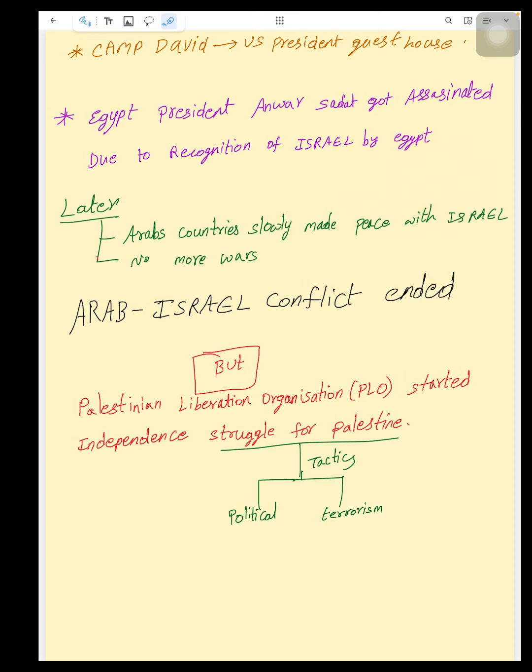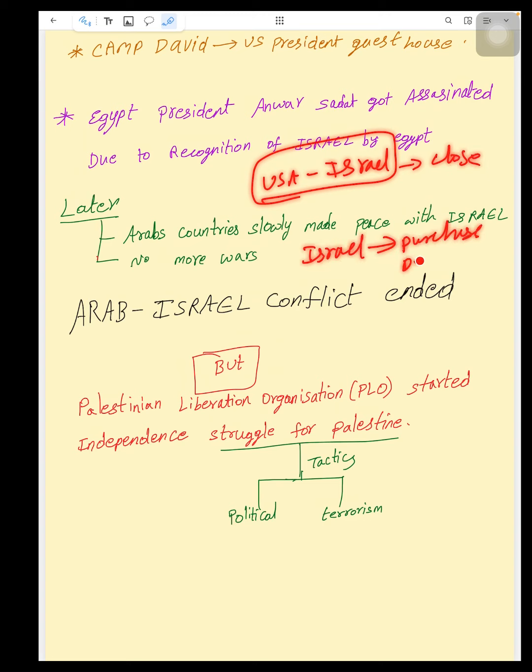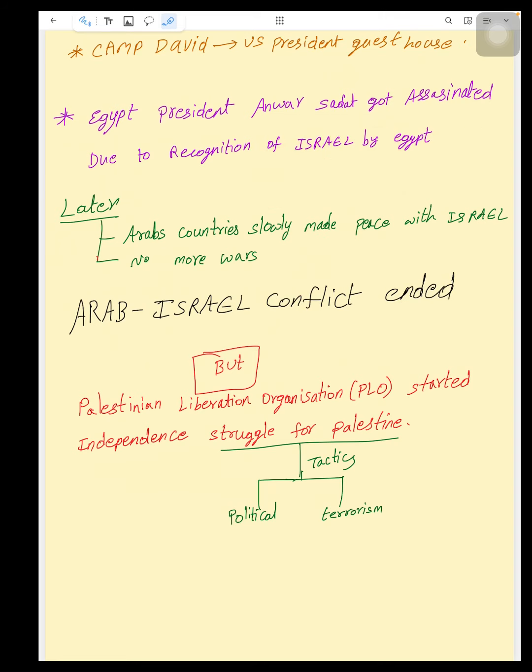Here, let me tell you one more interesting fact: at the time, the USA and Israel were very close, and Israel used to purchase defense weapons from the USA. So Israel has enough weapons. Israel pays the USA. In this way, it is a business for the USA. The USA gets its business by selling ammunition. But these are conspiracy theories.